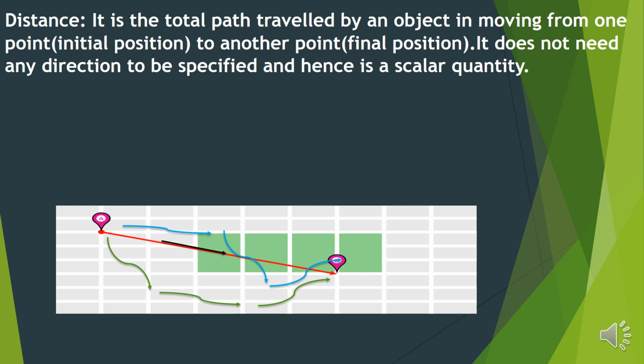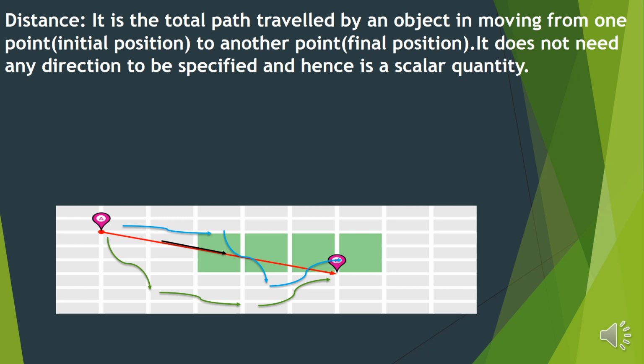You will change your path. In the same way, here the path has been changed thrice. The blue, black and green lines show that. These are the different paths the body is using to reach from point A to point B. All this will be considered as the distance. The path through which it travels will be considered as the distance.